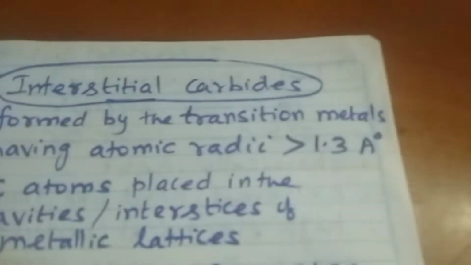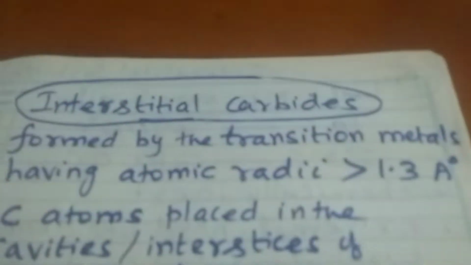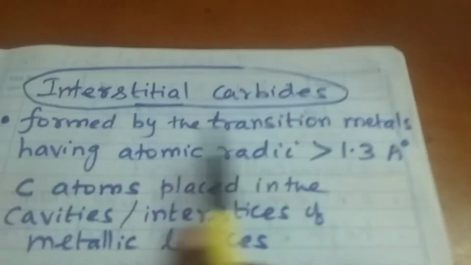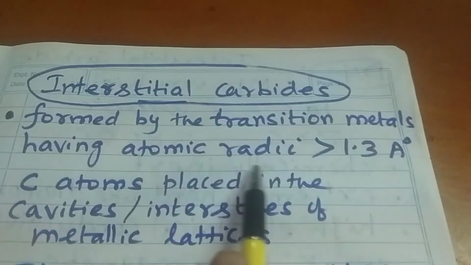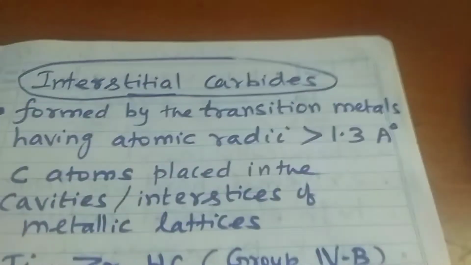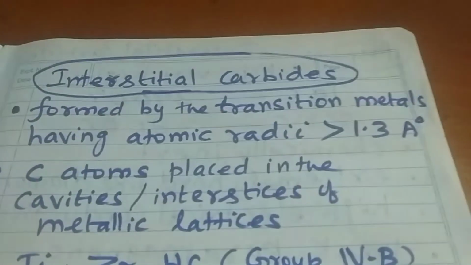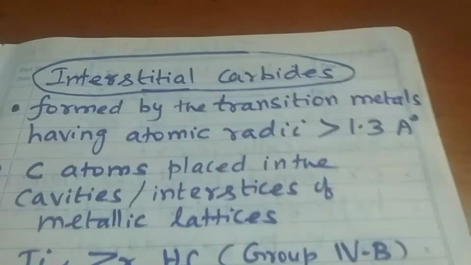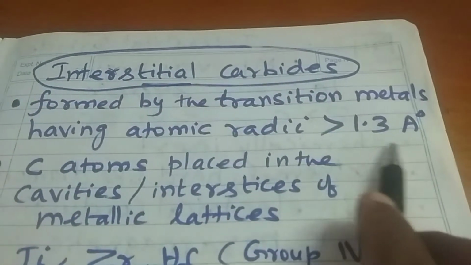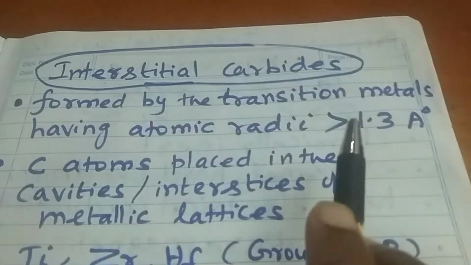Next we are going to see the interstitial carbides. These interstitial carbides are formed by transition metals having atomic radii greater than 1.3 Angstrom. Not all the transition metals form interstitial carbides. The transition metals having atomic radii greater than 1.3 Angstrom form interstitial carbides.